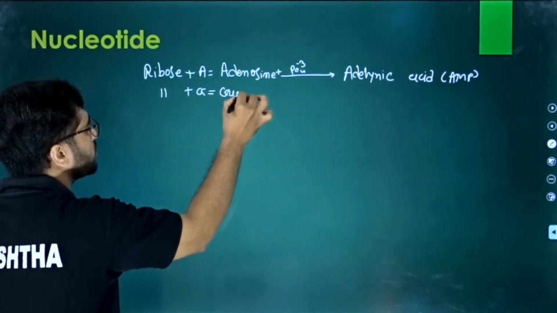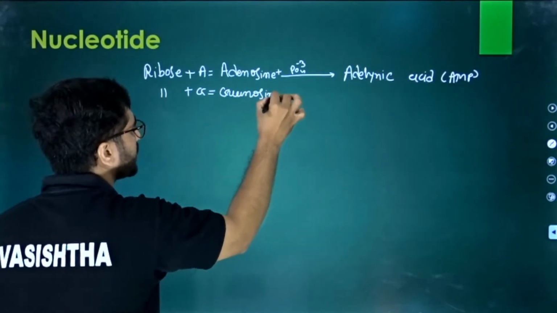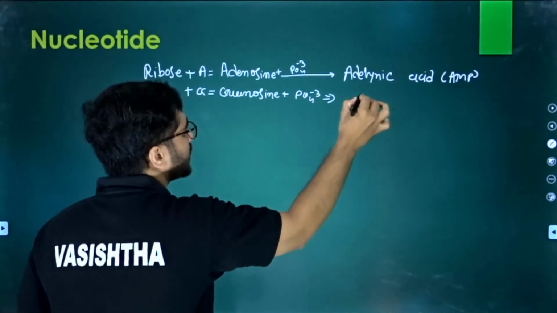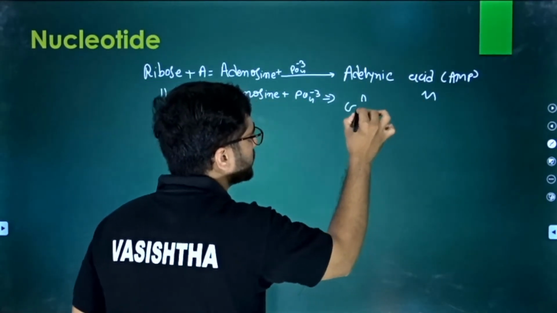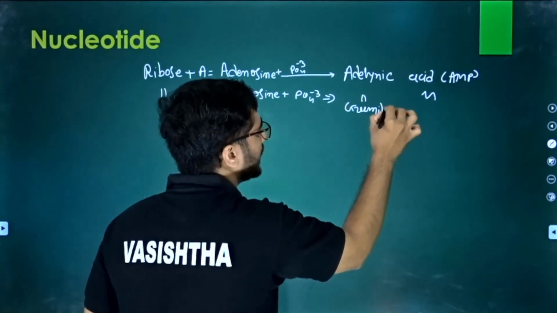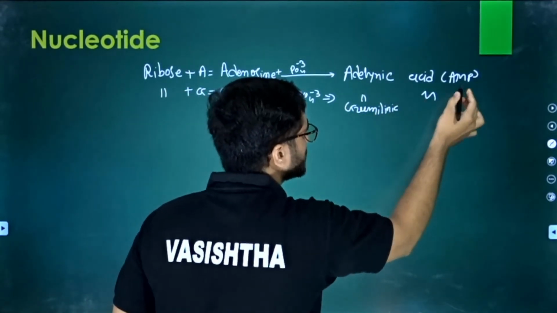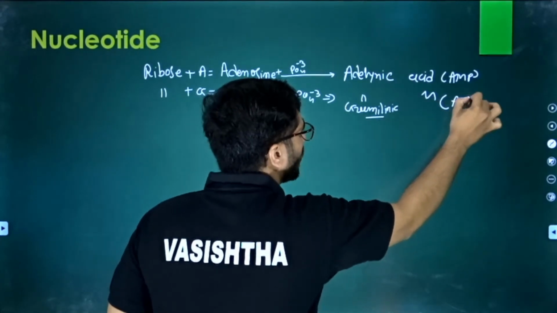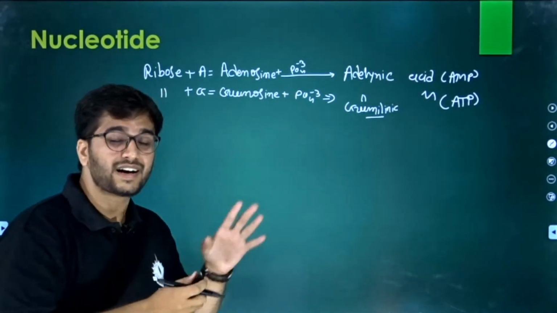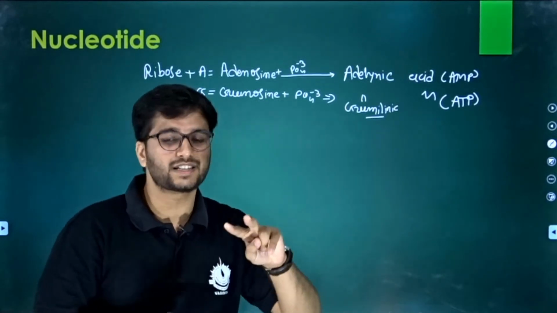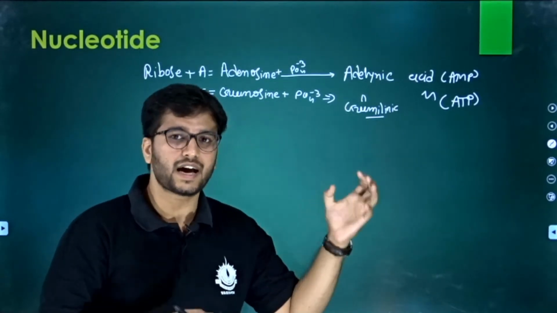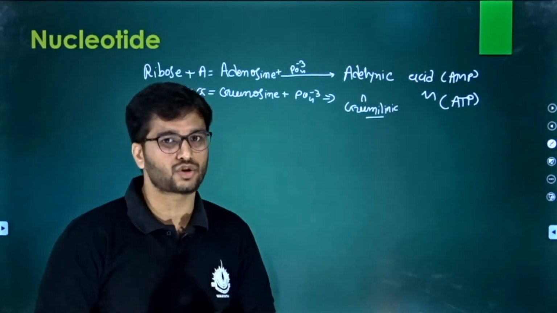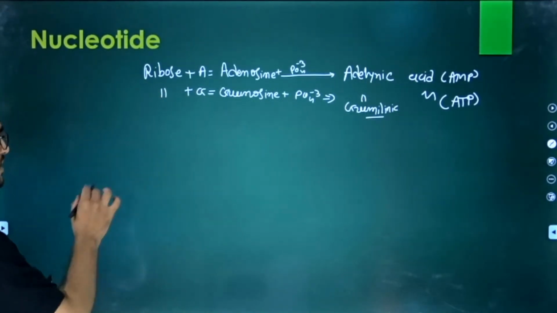Guanosine, plus phosphate. That is now what? Guanylic acid, because it is a nucleic acid. So along with all these things, we also learn about nucleic acids. That is our second topic. So we are in between the first topic and the second topic. Clear? So this is the discussion.